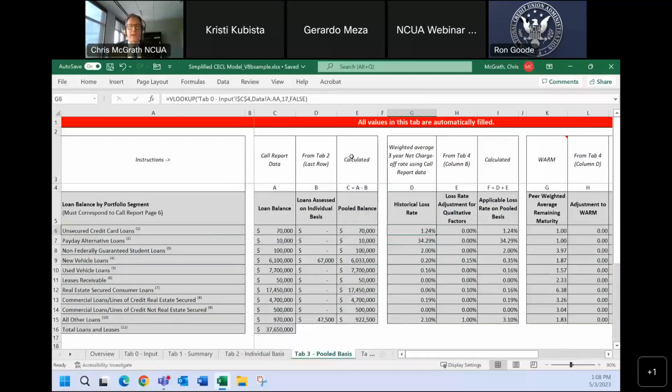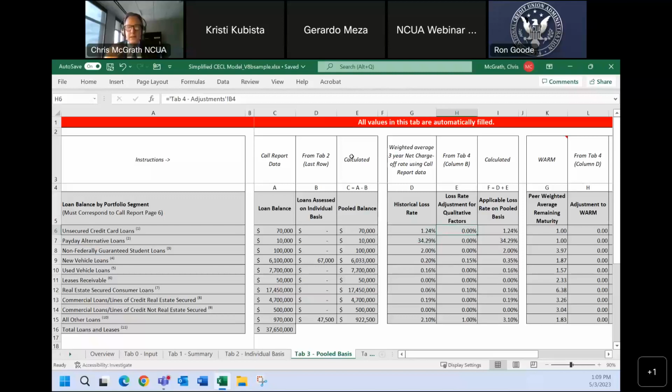And here they are. On our website, we have an Excel spreadsheet that shows where these values come from for the March 31st, 2023 tool, so you can see exactly where the numbers come from that calculate these values. So this is historical loss.